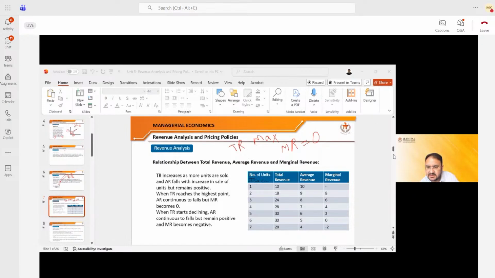What is the significance of the average revenue if it is equal to price? It is just a concept, Ashish, which I told you. Per unit price is nothing but the average revenue. Right? It is a simple concept. Just say Ashish must be having another name at home, like I have another name at home. It is like that. So there is no significance. They are one and the same thing. Okay.